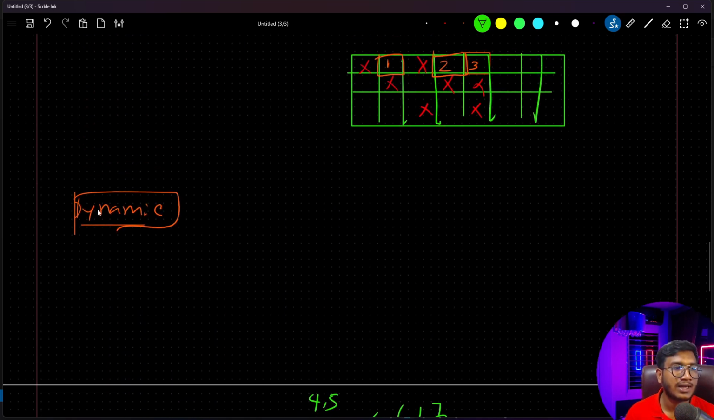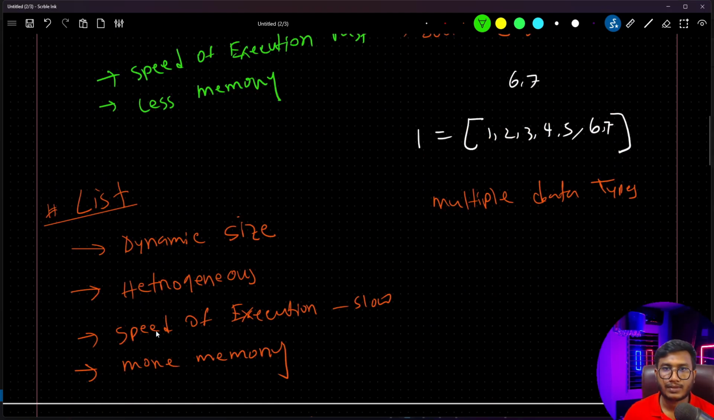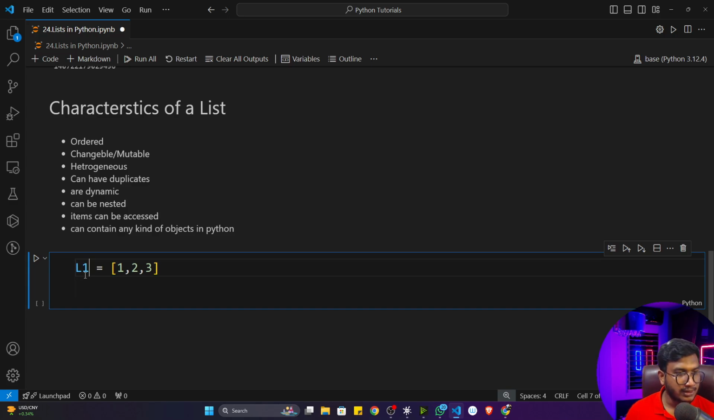What is dynamic, and how does this dynamic work? I have proven all these statements one by one. Now let's see some characteristics of a list. The first characteristic is that it's an ordered collection. Let me show you why it is an ordered collection. Let's say L is a list, and here I'm storing some values, let's say 1, 2, 3. So I can name it L1, and I will take another list, let's say L2.